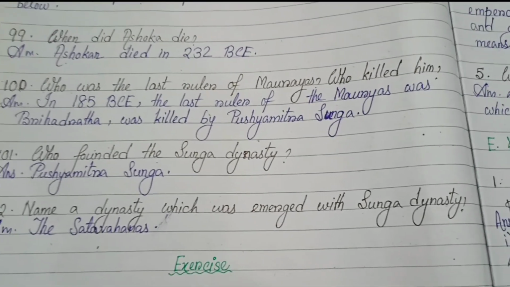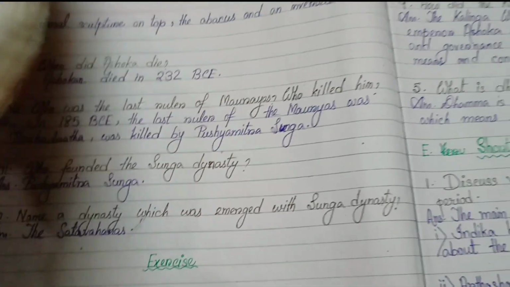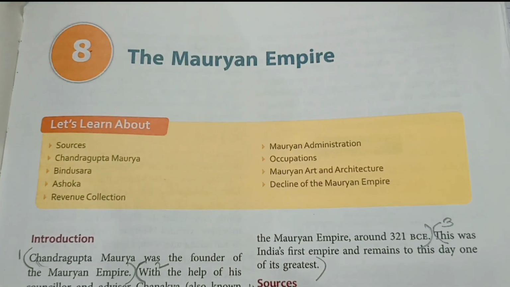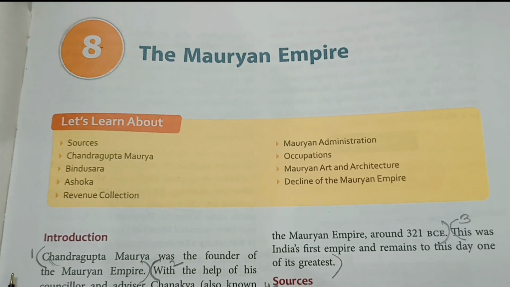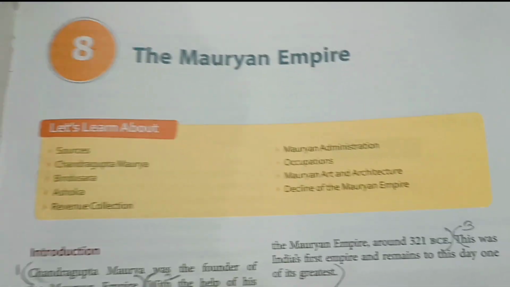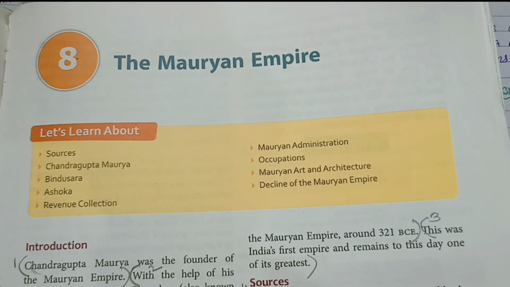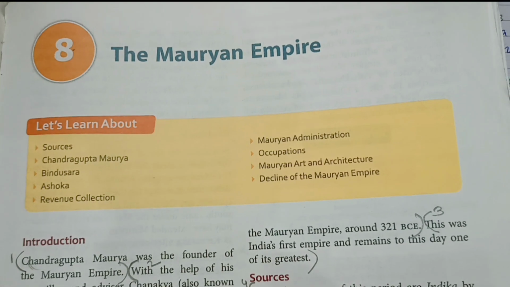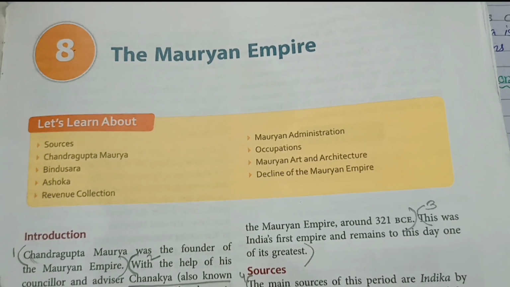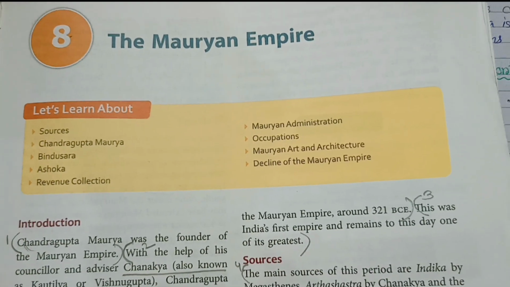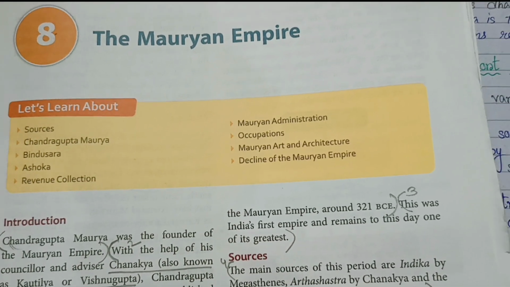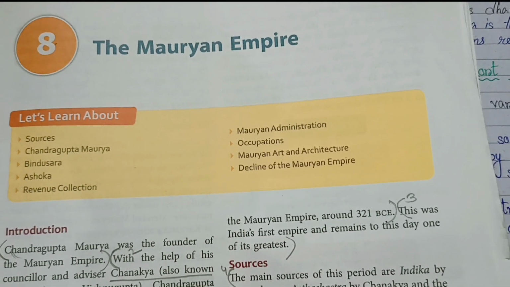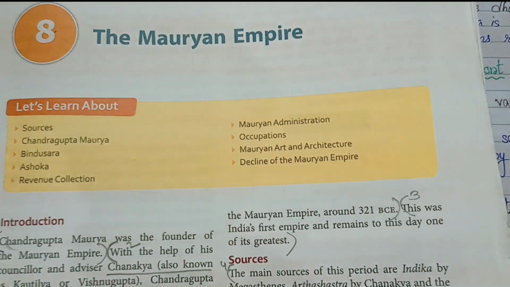Satavahanas. Okay, so these are the second part of the intext questions of this chapter, chapter 8, the Mauryan Empire. Again I repeat that the first part of the intext question answers were given in the previous video. If you have missed it, then please check out the description box or playlist. You will find that video there, and the exercise question answers are given in a separate part. Check out the description box.